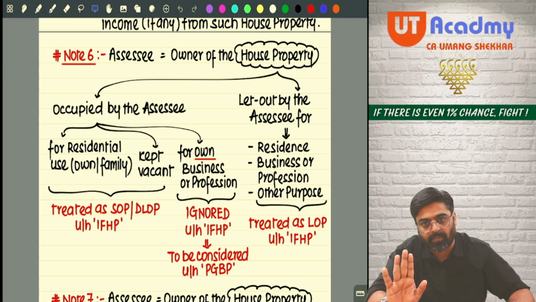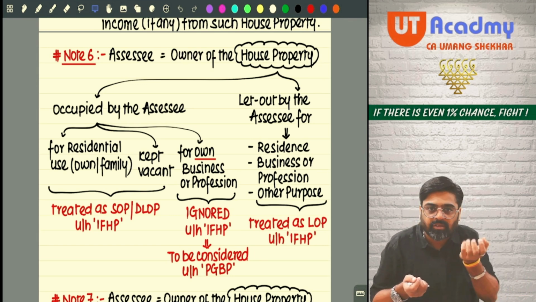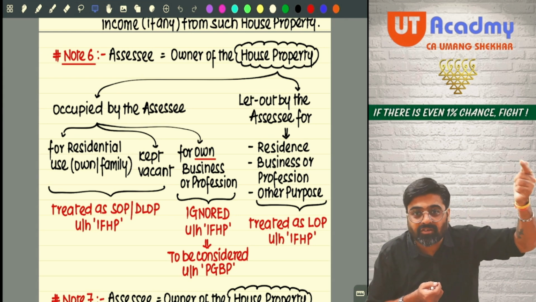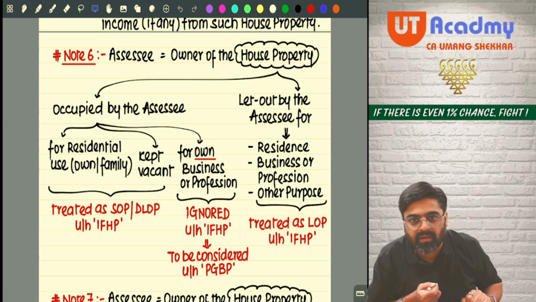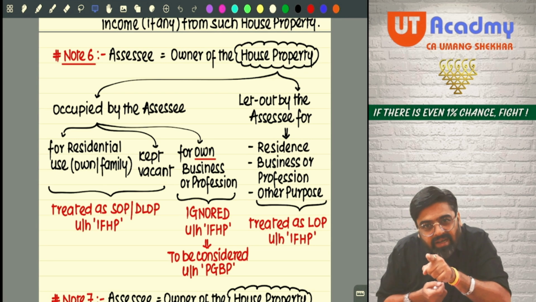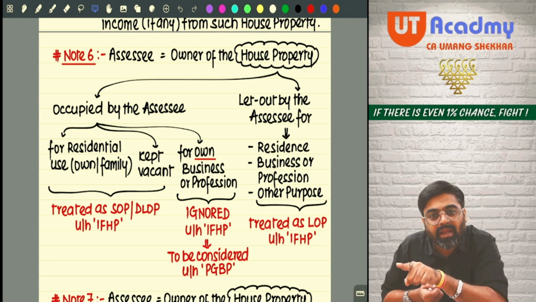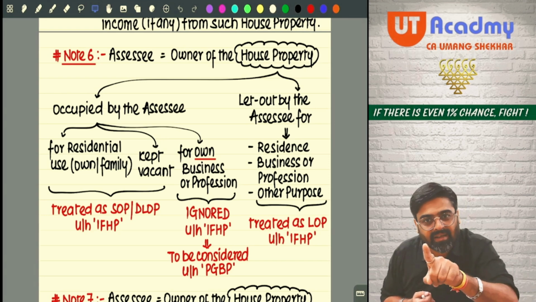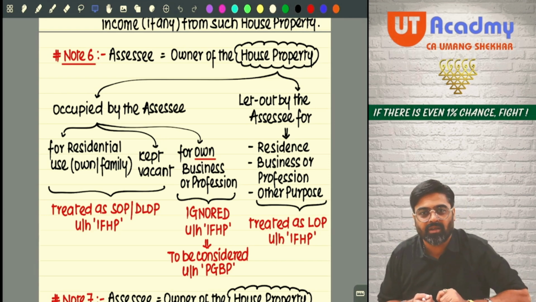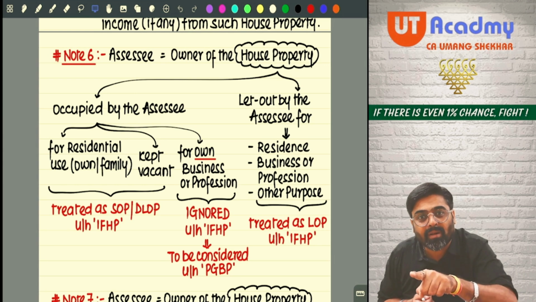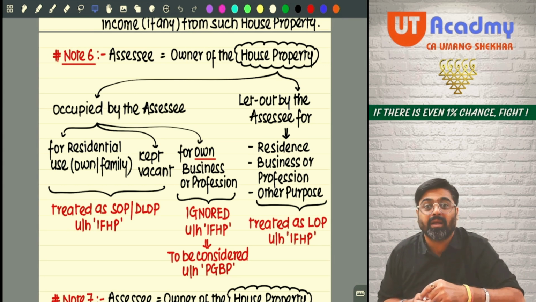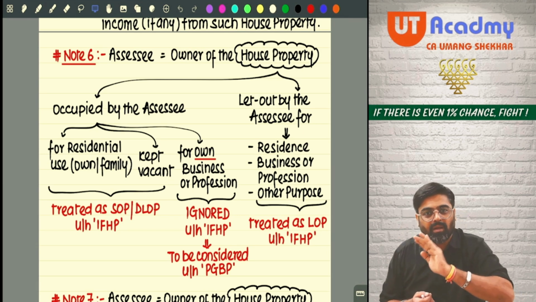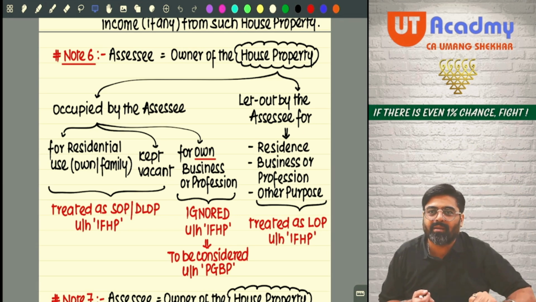The reason is very simple. The exploitation of the house property is happening in the business or profession to earn PGBP income, on which the assessee is already paying tax under the PGBP head. Hence, its rental value, its rent earning capacity should not be taxed under the house property head. If that happens, it is an injustice for the assessee. To avoid that, the lawmakers are ignoring this property from the house property head. Take this property under the PGBP head.